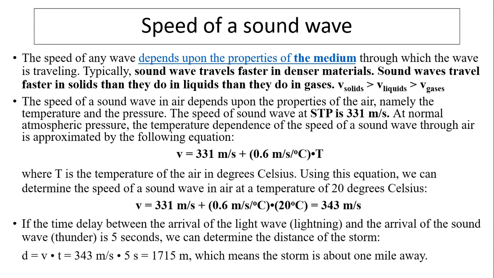The speed of sound in air depends on the properties of the air, namely the temperature and the pressure. The speed of sound wave at STP is 331 meters per second. STP is standard temperature and pressure.